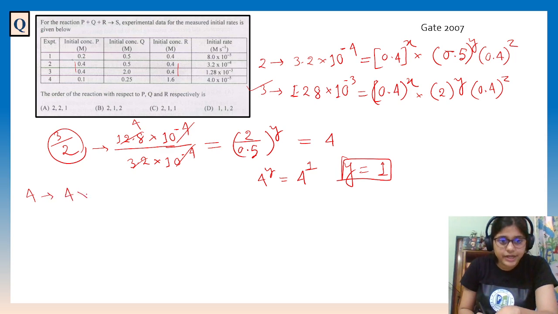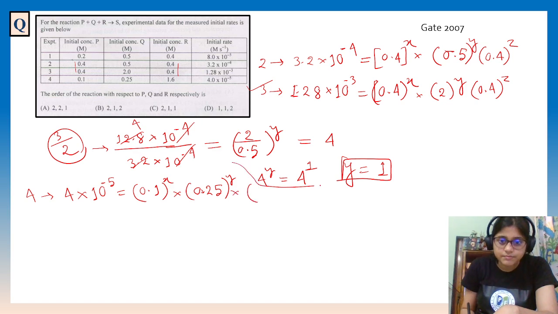Rate is 4 into 10 to the power minus 5 equal to 0.1 to the power x, 0.25 to the power y, and, okay, this is different, and 1.6 to the power z.